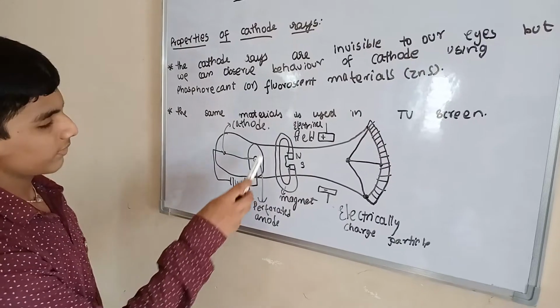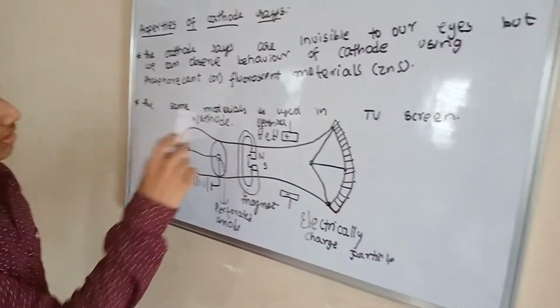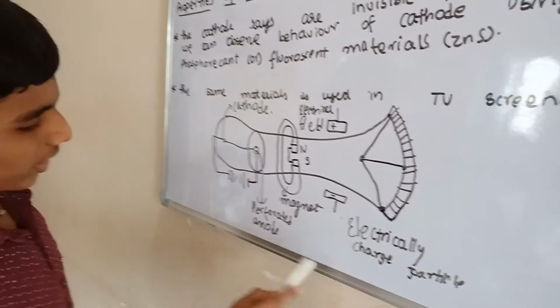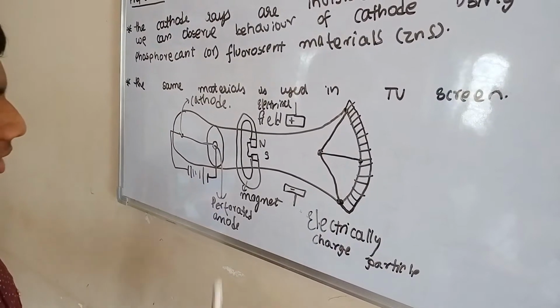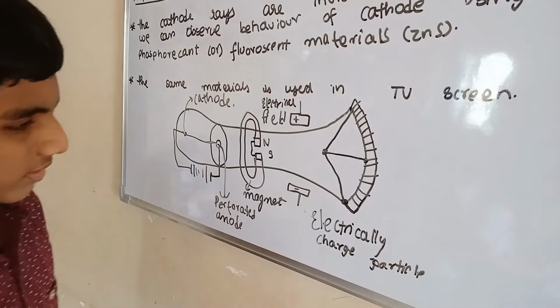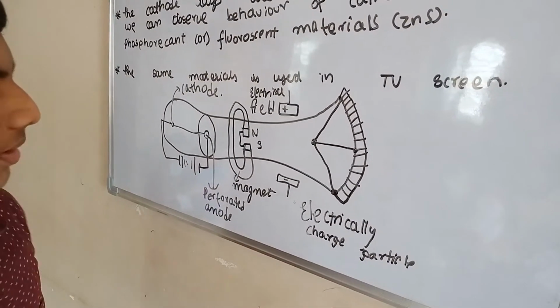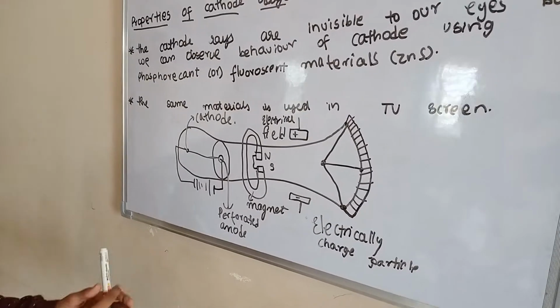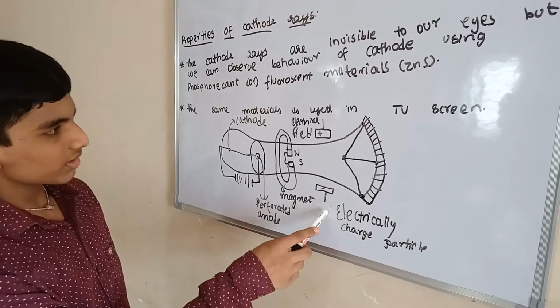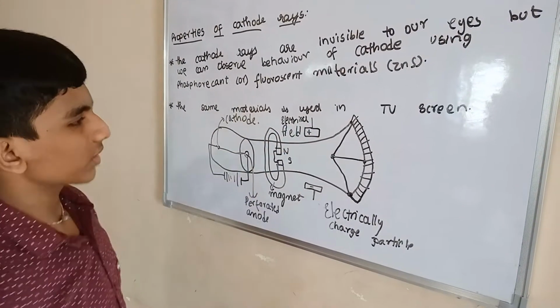Let us see. This is the cathode, negatively charged. This is a perforated anode, positively charged. This is a magnet, north pole, south pole. Electrical field, electrically charged particle. Here are the volts, and this is the negative charge, this is the positive charge.